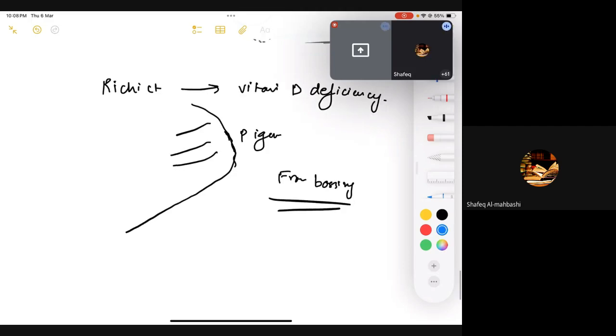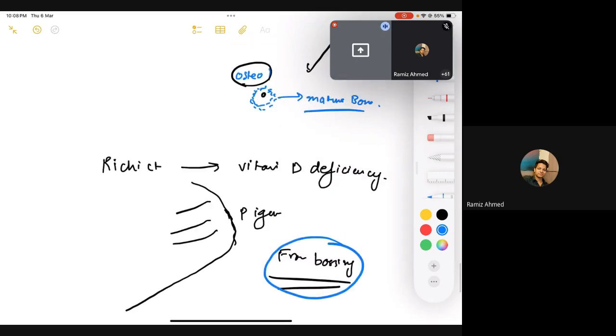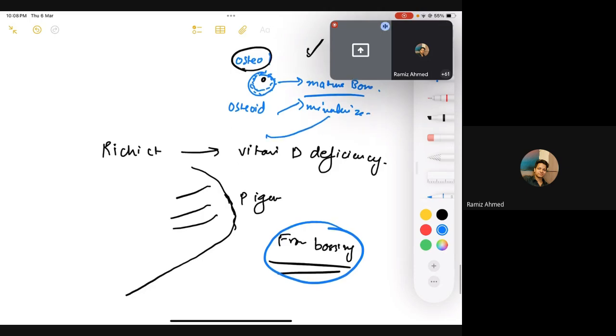Can you just repeat the frontal bossing part? Okay. So as we know, although we are going to see formation of osteoids, you cannot mineralize it, right? Osteoblasts mainly think that we must have a mature, mineralized bone.